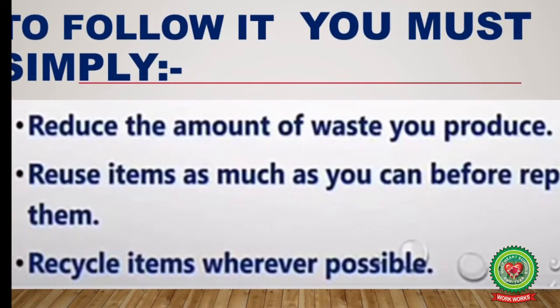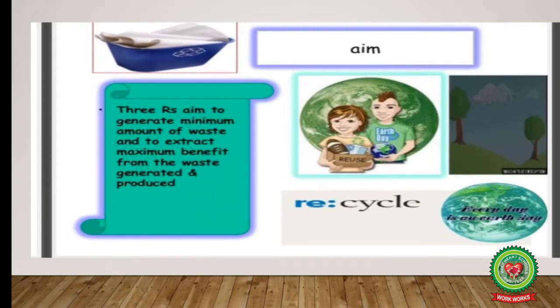So to follow the 3 R's, we must simply reduce the amount of waste we produce, and reuse items as much as we can before replacing them. Like children, you are daily using a pencil. You are sharpening it again and again, but you are not replacing it with a new pencil till it becomes too small to come in your hand. Recycle items wherever possible. Now, the aim of the 3 R's is to generate a minimum amount of waste and to extract maximum benefit from the waste generated and produced.